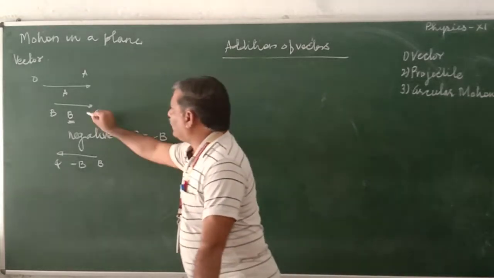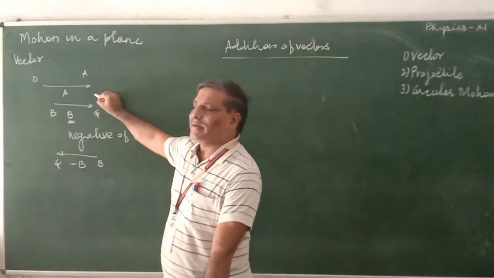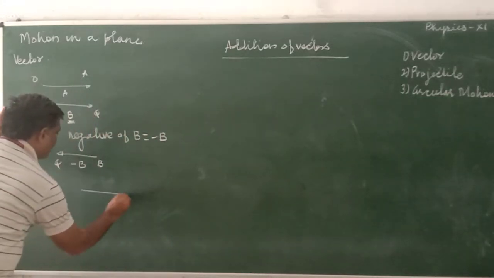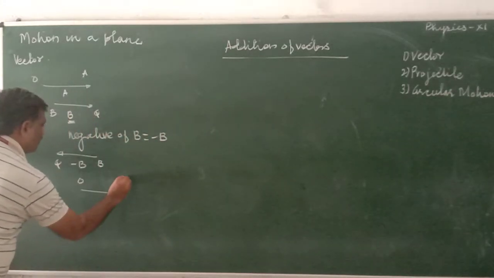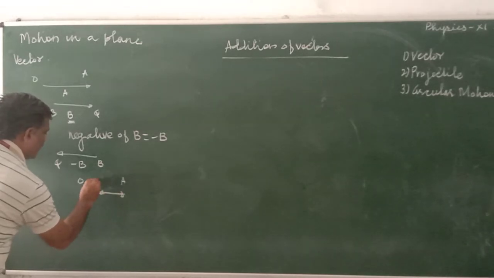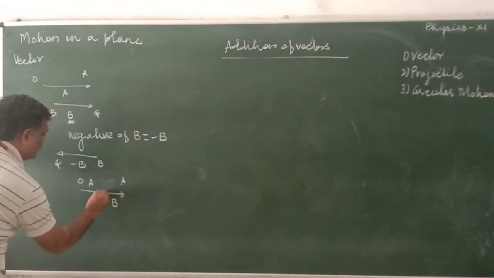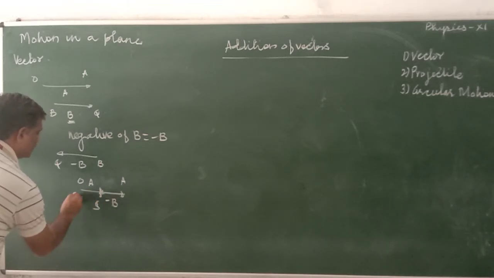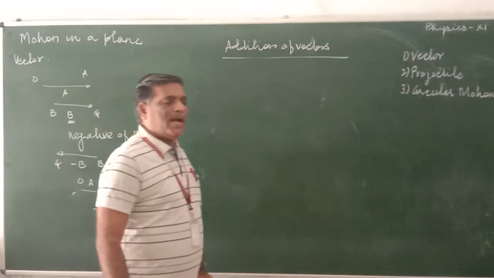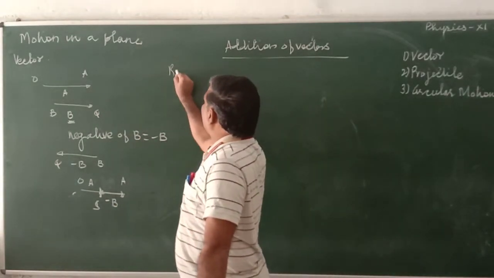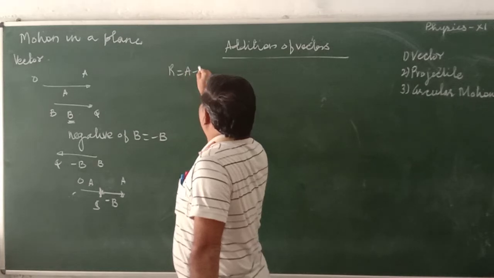Now when we add A minus B, it automatically becomes the subtraction. Therefore, it's OA. We bring it from here to here. That is, it was A, it was minus B. So OS becomes R, which is equal to A minus B.